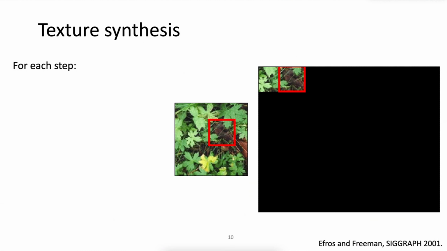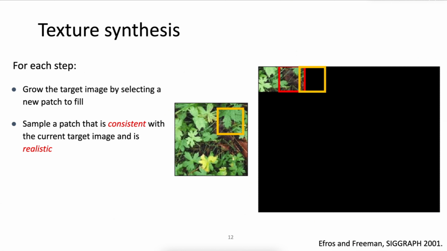Our solution for 3D scene generation is inspired by the pioneering work in 2D texture synthesis by Efros and Freeman. Their proposed method iteratively grows texture by sampling patches from a given image that best fit the content in the overlap portion of the previously generated content. Specifically, at each iteration, they first grow the target image by sampling a new location to fill, then sample a patch that is realistic and consistent with the current target image. Finally, they add the new patch into the canvas and repeat the above process over and over again.